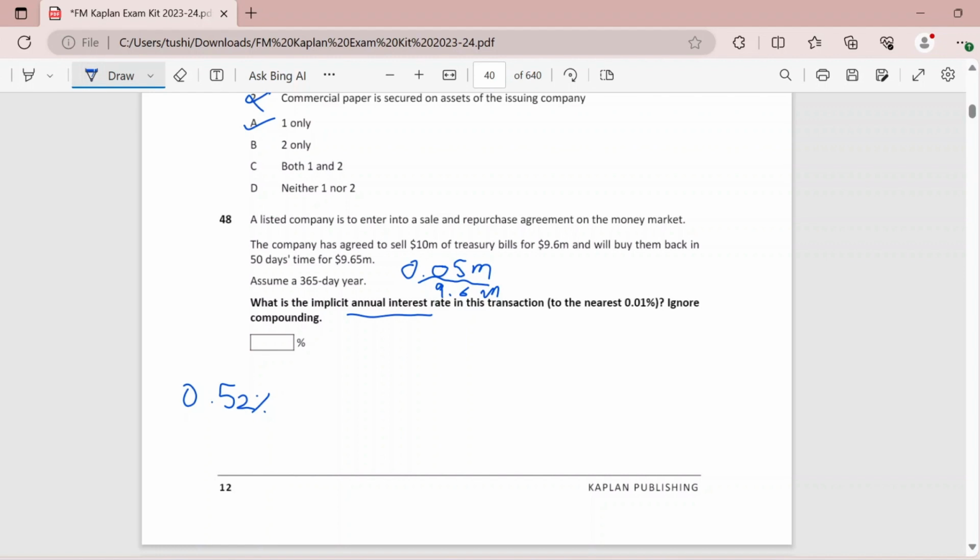So we have to annualize this value. This is something that we have done for 50 days, and I want this for the entire 365 days. So I will put it to 365, and then if I work this out on my calculator, this will come out to be 3.86%, and this will be my final answer.